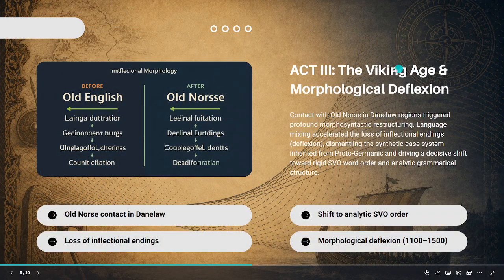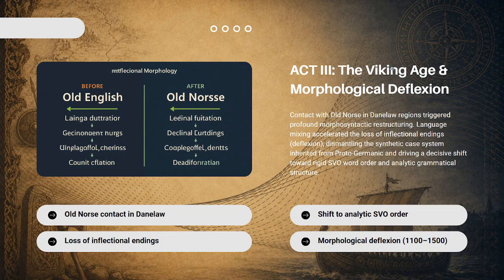Next, we have the Viking Age. This complicated system changed when the Vikings invaded England. The Vikings spoke Old Norse. Anglo-Saxons and the Vikings lived and traded together, and their languages were actually quite similar. They shared similar root words, but their grammar endings were totally different. To understand each other easily, they decided to just drop the confusing word endings.